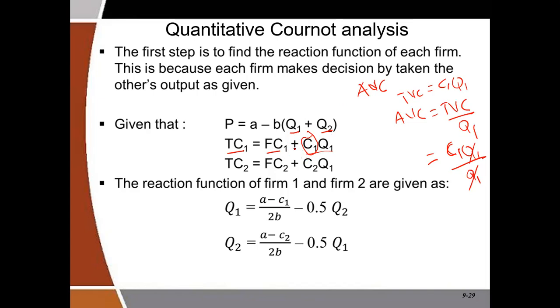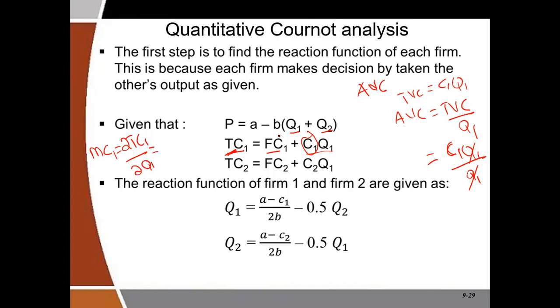Now, another thing I would want us to know in the formula is that whenever we are given a linear total cost function, meaning the function does not have quadratics, like this one, then the marginal cost of firm 1 will be the change in total cost 1 over the change in quantity 1.